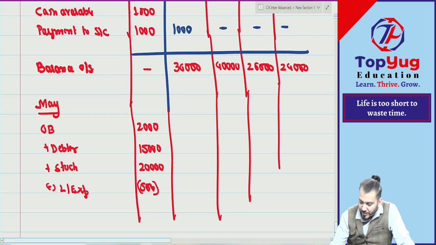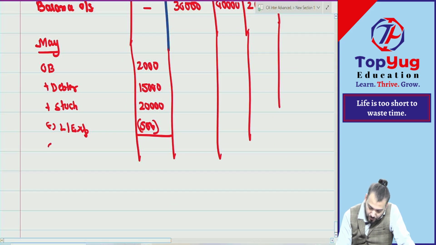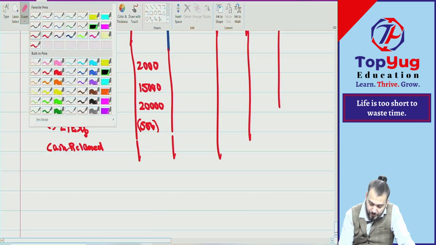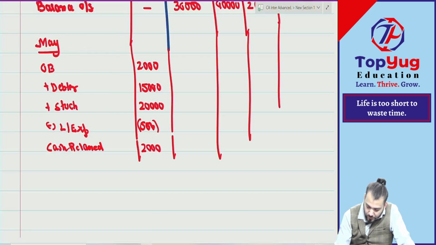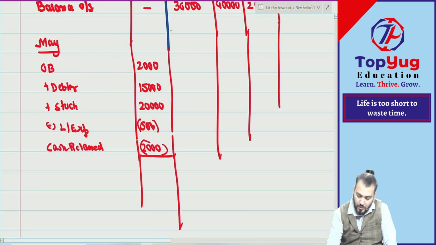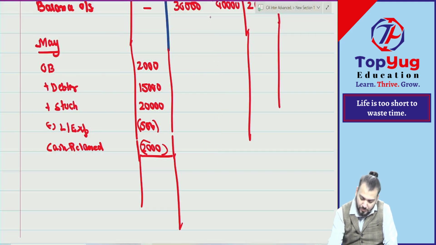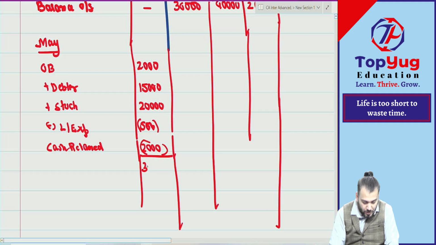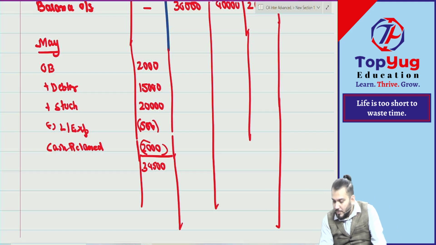How much cash retained? Is 2000. So how much cash available? 34,500. This will be paid to whom? Creditor only. Are you getting what I'm saying? So it is 34,500. Correct.